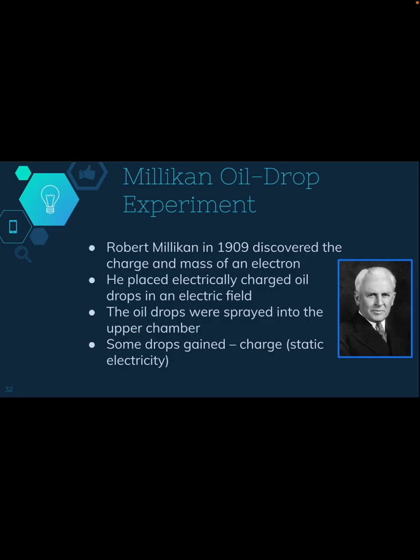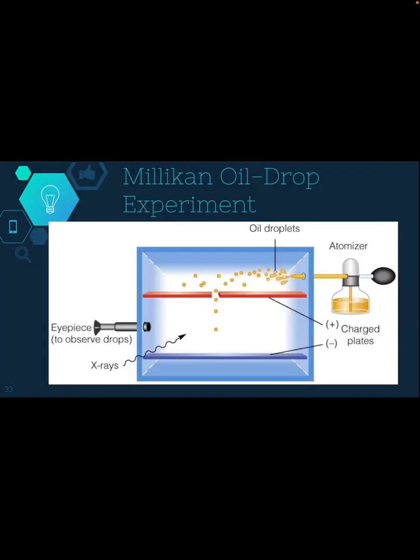All right, next we have the Millikan oil drop experiment. Robert Millikan in 1909 discovered the charge and mass of an electron. He placed electrically charged oil drops in an electric field. The oil drops were then sprayed into the upper chamber. Some drops gain negative charge. So this was static electricity.